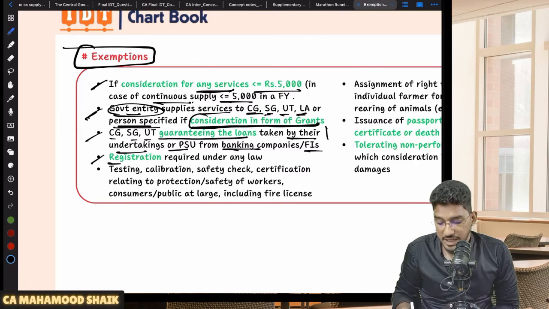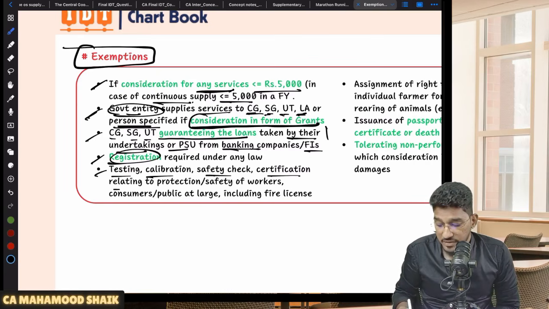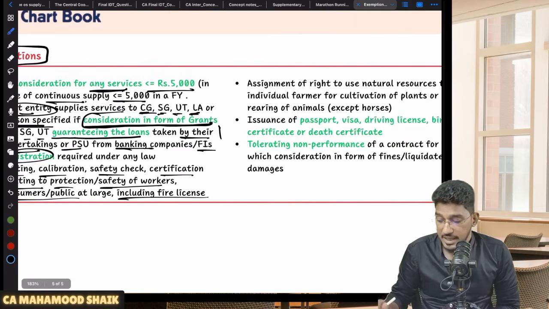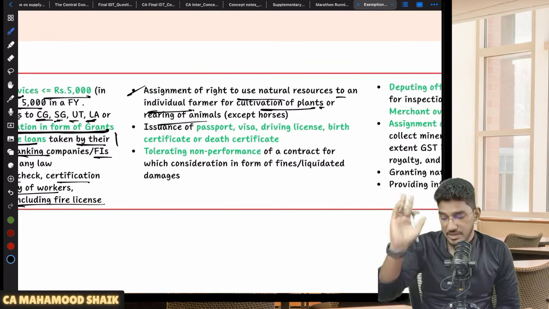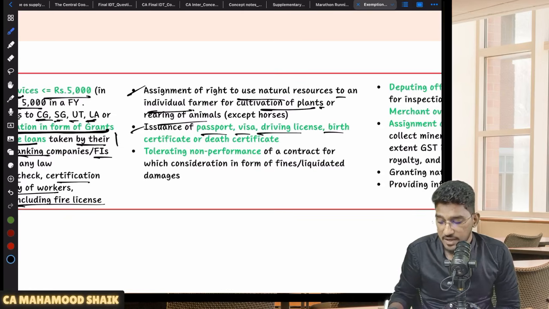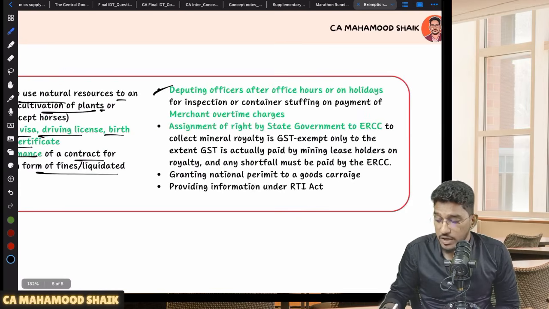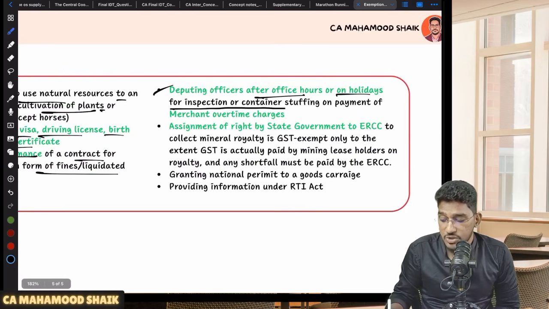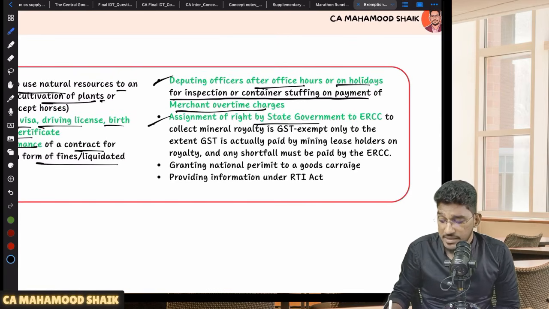Next, registration. If the service is provided by way of any registration required under any law for the time being in force, exempt. Testing, calibration, safety checks, certification relating to protection and safety of workers, consumers or the public at large, including fire license, exempt. Next, assignment of right to use natural resources to an individual farmer for cultivation of plants or rearing of animals, exempt. Issuance of passport, visa, driving license, birth certificate, death certificate, exempt. Tolerating non-performance of a contract for which consideration is in the form of fines or liquidated damages, exempt. Deputing officers after office hours or on holidays for inspection or container stuffing on payment of merchant overtime charges, exempt. Assignment of right by state government to ERCC to collect mineral royalty is also GST exempt.